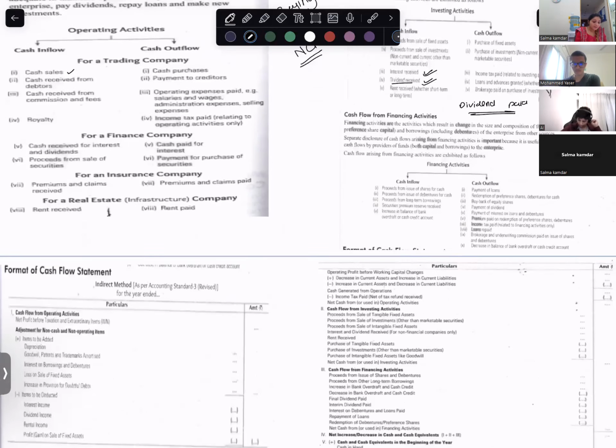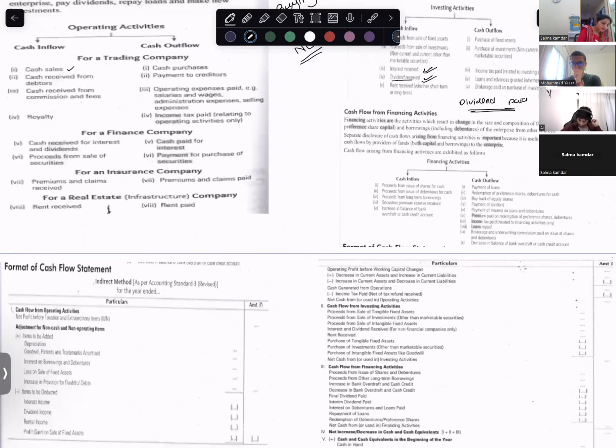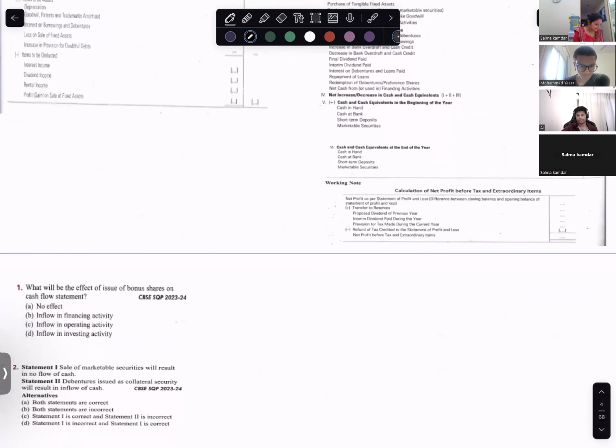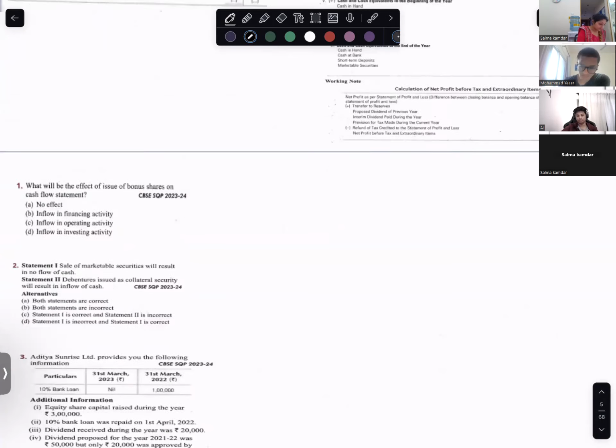And when I'm talking about financing activities, I'm talking about issue or redemption of shares and debentures. Are you with me? Yes. I'm sure you all know the format, so I'm taking you directly to the questions.